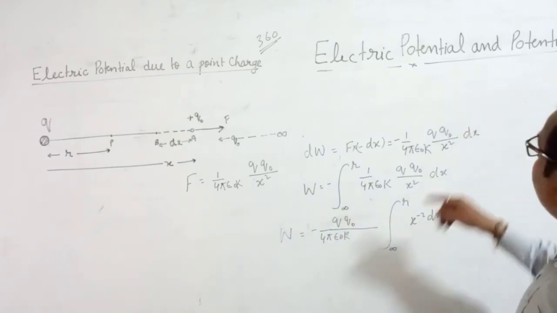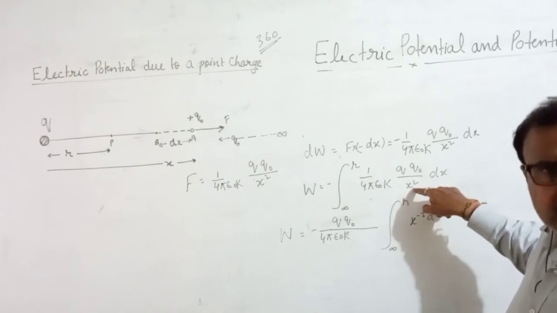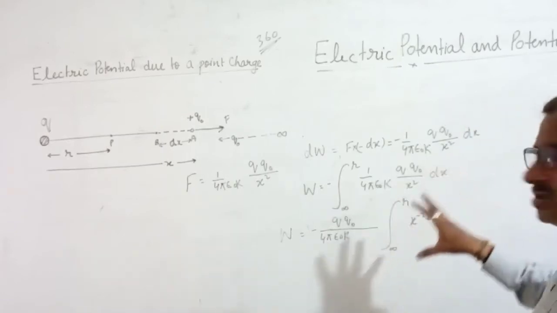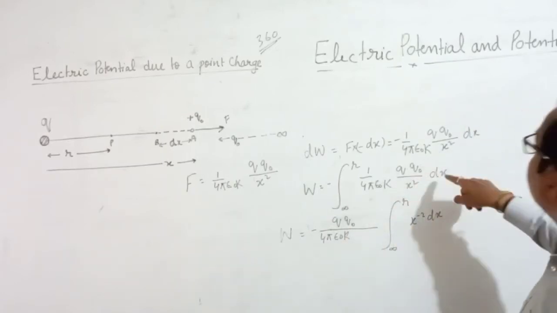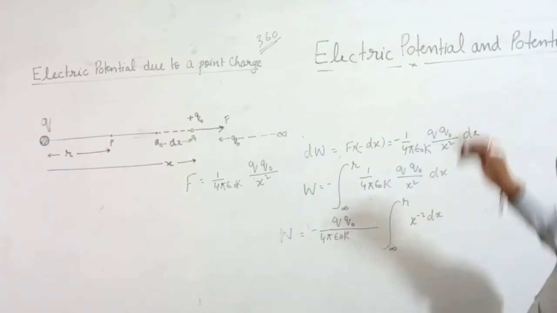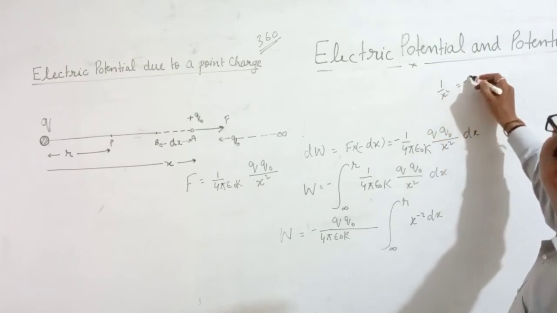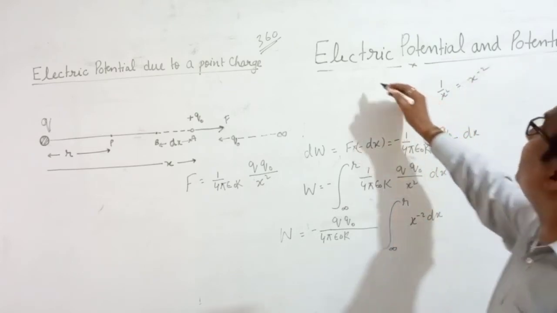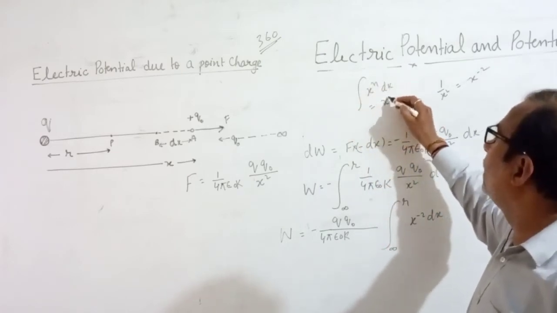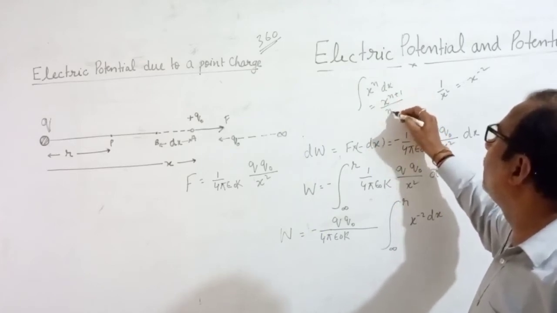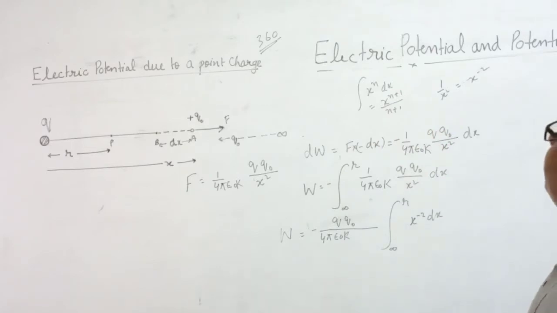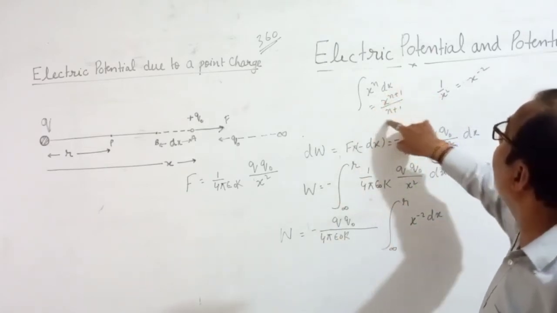Why did we take these outside the bracket? Because integration will take place only on the terms which have x. That is the only thing integrated, the rest of the things are constant. Since here it is dx, only x will be integrated. Just as if it were dt, then only t would be integrated. 1 upon x square can be written as x power minus 2. And integration of x power n: we increase the power by 1 and divide by the same new power. This is the formula for integration.